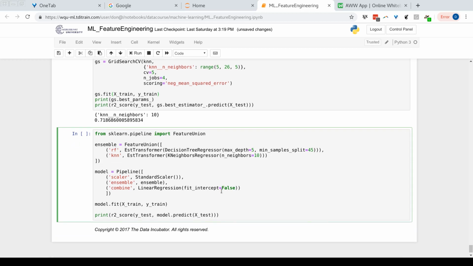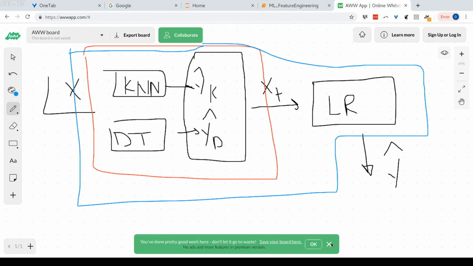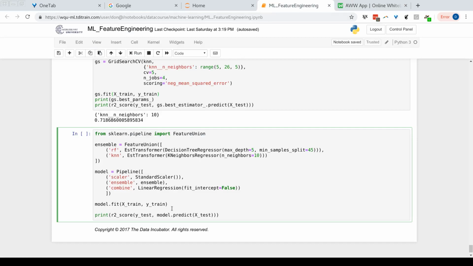And here we set fit intercept to false, because if we look at our framework, well, I already erased it, we set y hat is beta 1 times model 1 plus beta 2 times model 2. So there was no intercept in this equation that I wrote out. So we can go ahead and set fit intercept equals false.